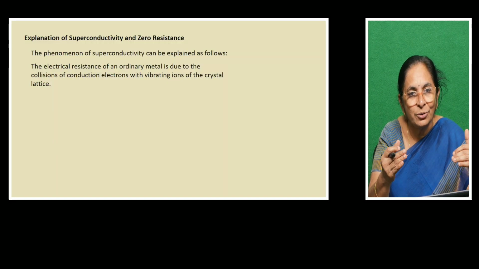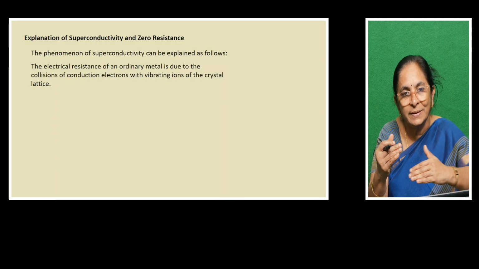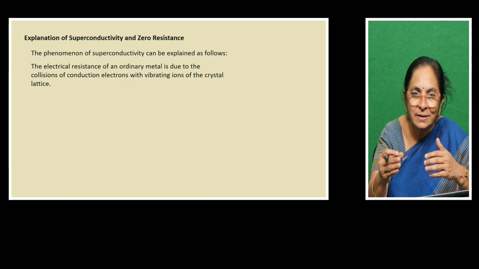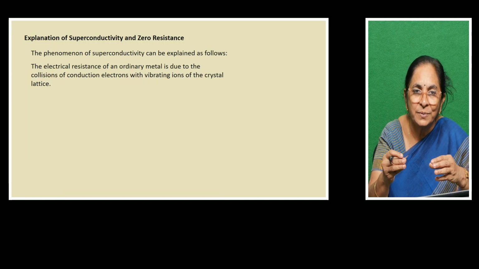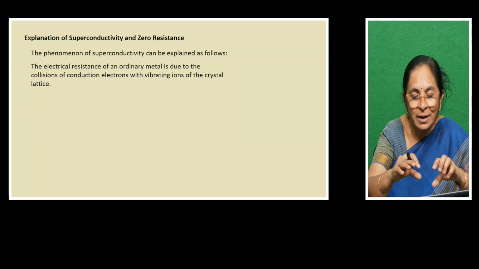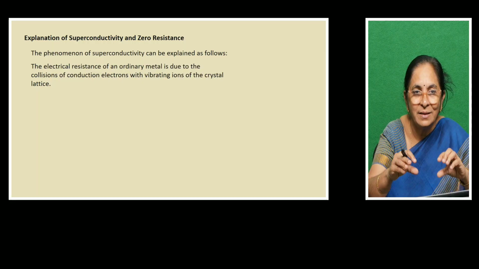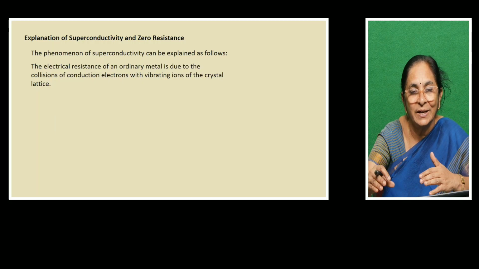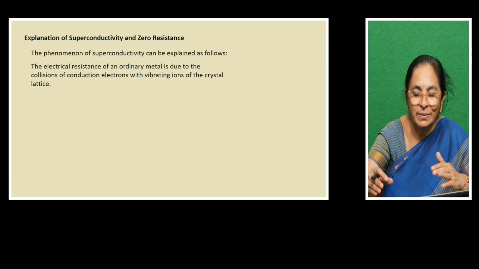So when the electrons move through this material, that material is made up of atoms. Under certain circumstances, the atoms lose their electrons, and they are ions. So we can imagine the element in terms of a lattice made up of these ions, and the free electrons will be moving.